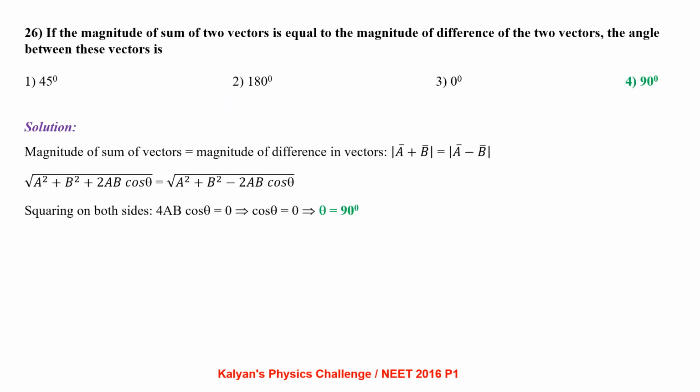If the magnitude of sum of two vectors is equal to magnitude of difference between the two vectors, the angle between the vectors is. The resultant of two vectors is given by the parallelogram law. It is given that magnitude of sum is equal to magnitude of difference, that is modulus of a bar plus b bar equal to modulus of a bar minus b bar. So we get root of a square plus b square plus 2ab cos theta equal to root of a square plus b square minus 2ab cos theta from the parallelogram law. Squaring it on both sides and simplifying, we get cos theta equal to 0, that is theta is 90.